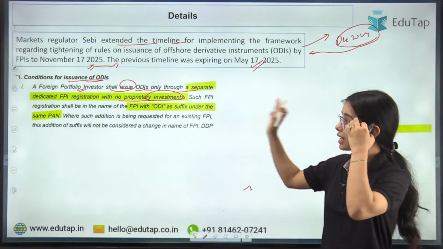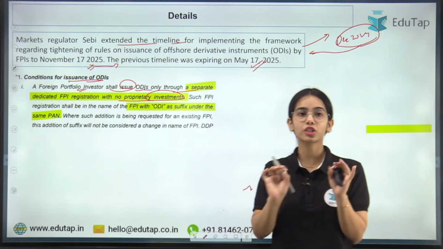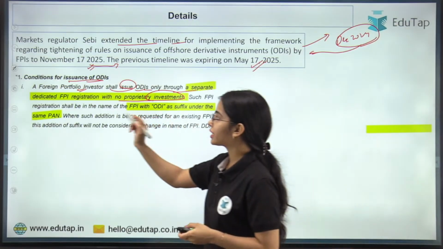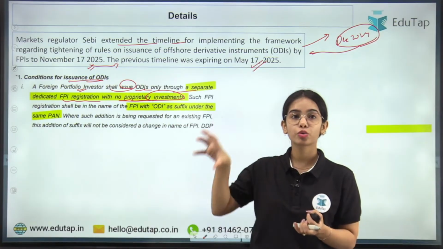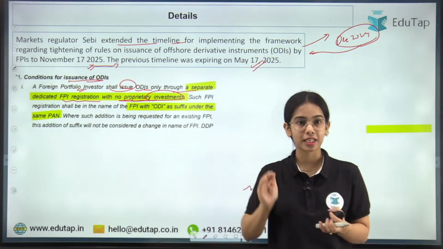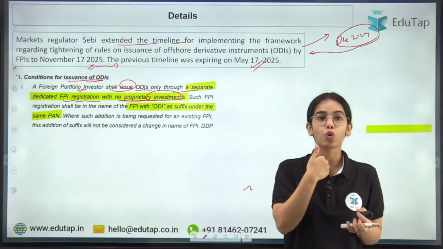Try to read this and you will get better clarity: the foreign portfolio investor shall issue the ODIs only through a separate dedicated FPI registration with no proprietary investment. That means through this separate registration that it has taken for the ODI issuance, it cannot invest for its own purpose.